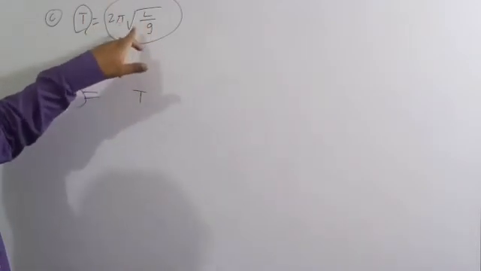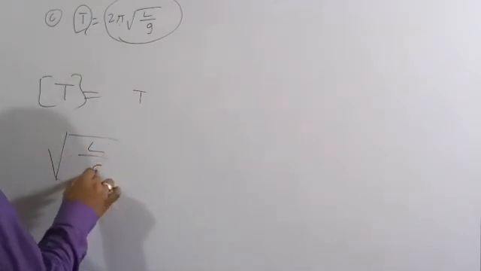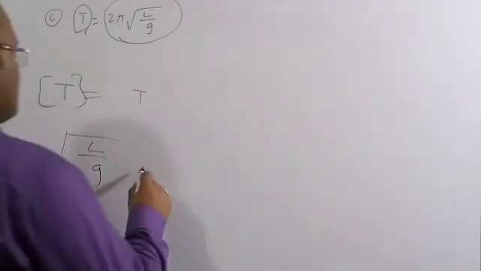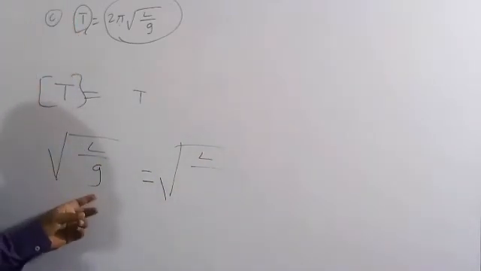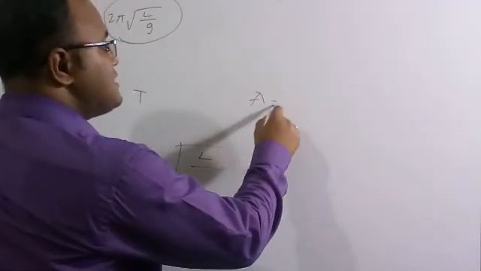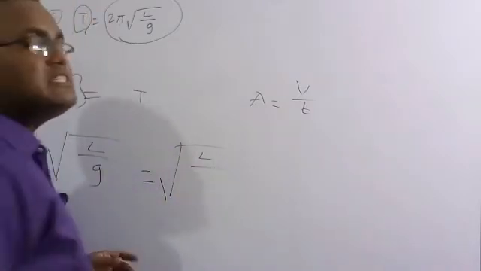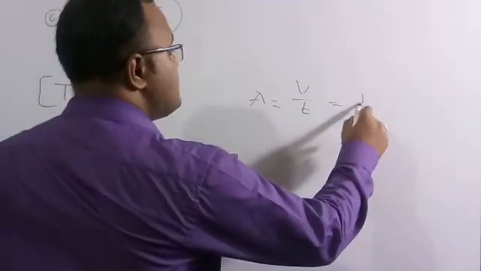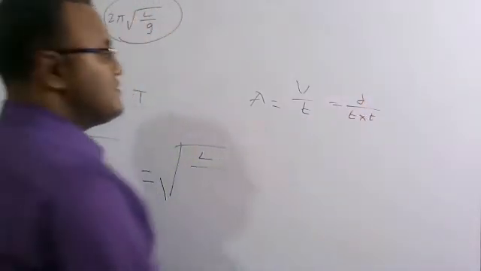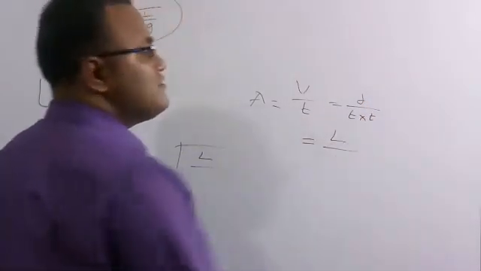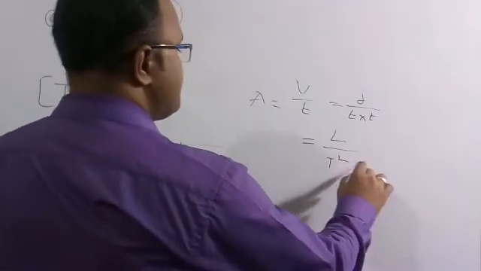Now we need to find the dimension of root over L by g. L is length, so its dimension is L. G is acceleration, which is velocity by time. Velocity is distance by time, so acceleration is distance by time squared, and the dimension is L by T squared.